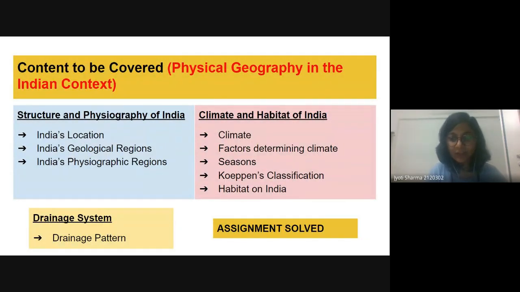In this session, we will try to summarize the topic, the physical geography in the Indian context, in which we have three subtopics. The first is structure and physiography of India. We will know what is structure and physiography. Then we will try to summarize the climate and habitat of India, what type of climate we have in India, and what type of habitat is present in India. And then we will summarize the drainage system, in which we will focus on the drainage pattern. Then we will solve some assignment questions. Okay, so let's start with the first part, the structure and physiography of India.